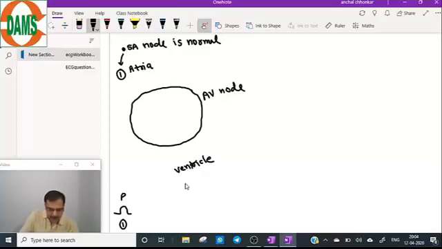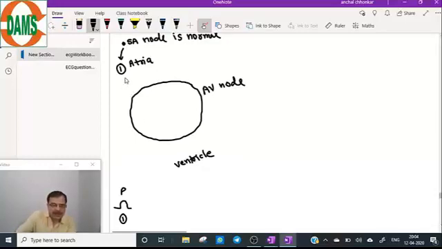If SA node is normal, why is it being studied under bradyarrhythmia? Because the cause of slow heart rate can be the AV node also. Even if SA node is normal, because of AV node block, heart rate can also slow down. So look at the diagram from the SA node. The impulse goes to the atria, they depolarize, and we will get a P wave. Atrial depolarization is P wave.